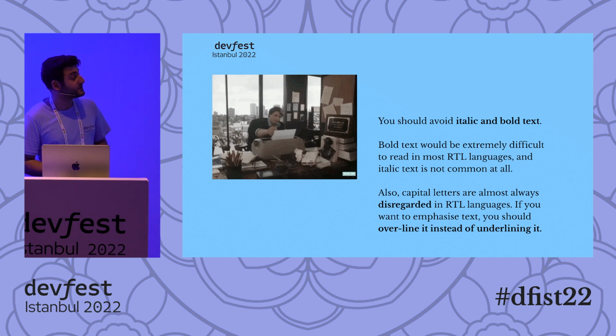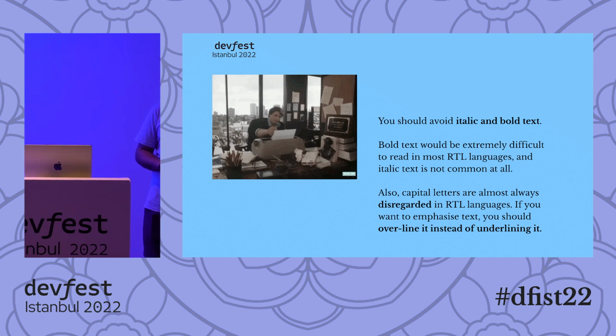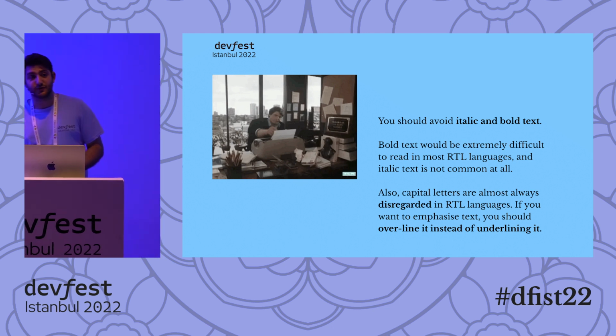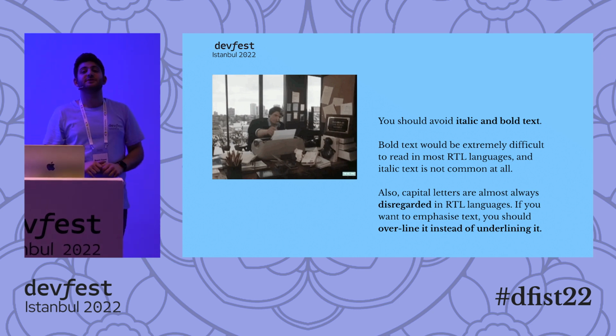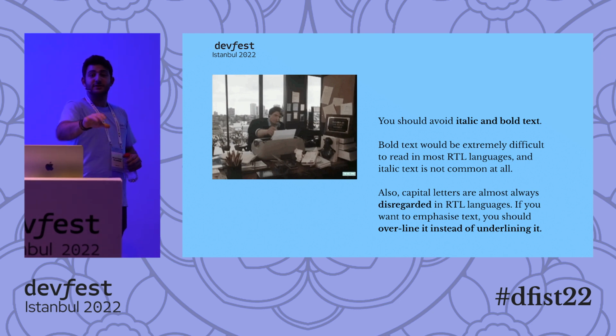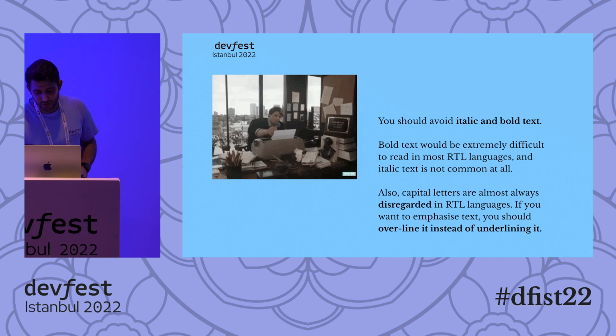So if you want to emphasize a text, instead of making it bold or all caps, you just use an overline, because most of the RTL languages depend on dots and symbols in the language, and most of them are placed below. So if you put an underline, you're going to cut that line. So you should use an overline for that.